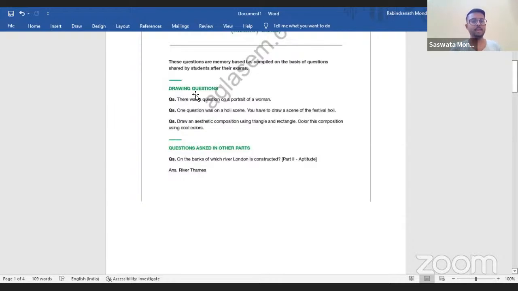Okay, so drawing questions. There was a question on a portrait of a woman. You can see exactly the same thing in my previous YouTube short, which I made from the review I took from some of my students. A portrait of the woman was given, and you were supposed to copy it out, something like that. Now, previously, how the pattern has changed, guys, let me share it with you so you will be well informed about that.